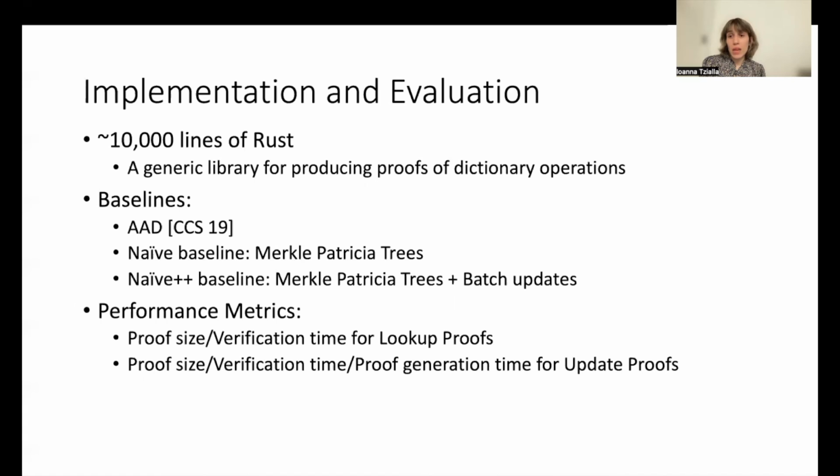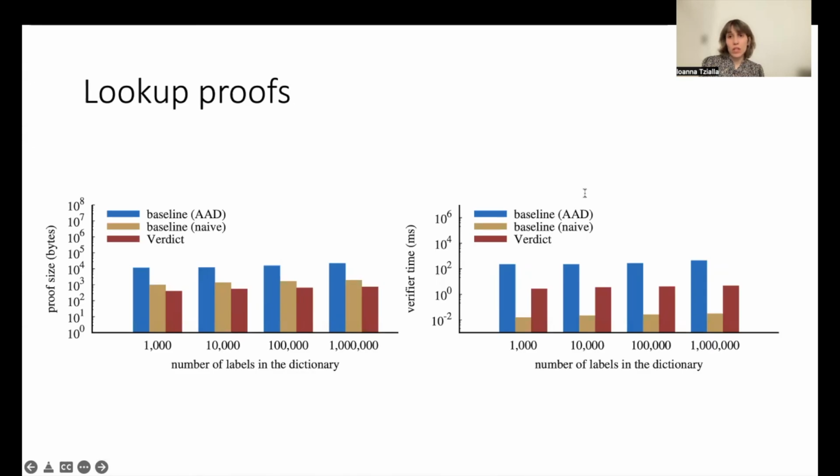We evaluate the 3 baselines with respect to their proofs, the lookup proofs and the update proofs. For the lookup proofs, we compare the proof size and verification time under all systems. As for proof generation times, it is memory bound on all systems, and all systems perform similarly on this metric. For update proofs, we compare the systems on proof generation time, proof size, and verification time. Lookup proof sizes and verification times depend on the size of the dictionary under all systems. The naive and naive++ baselines handle lookup proofs identically, so we only present naive in the graphs.